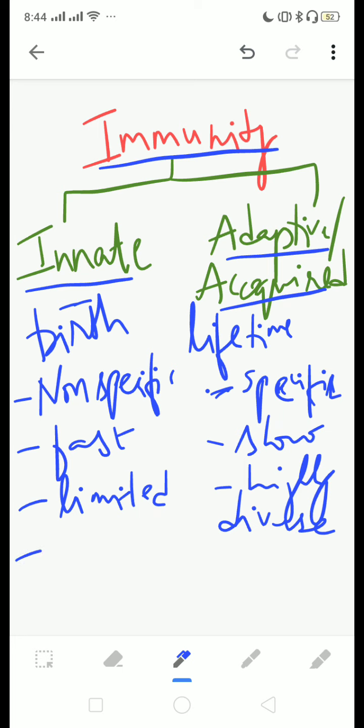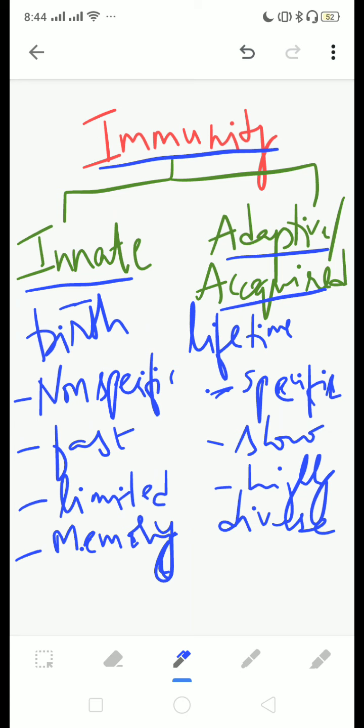There is something called immunological memory. Immunological memory is nothing but the immune system can actually remember a previous infection and will respond in a faster and quicker way. A much heightened immune response can be mounted the second time.